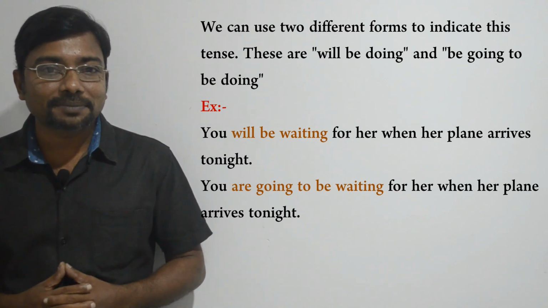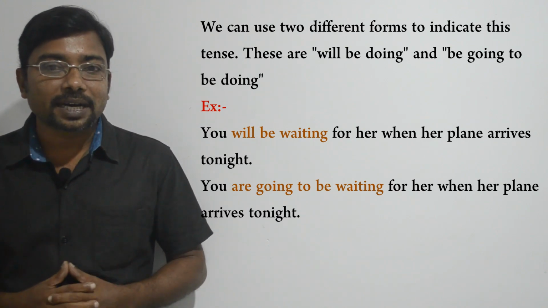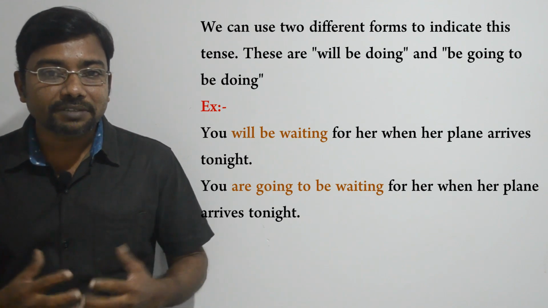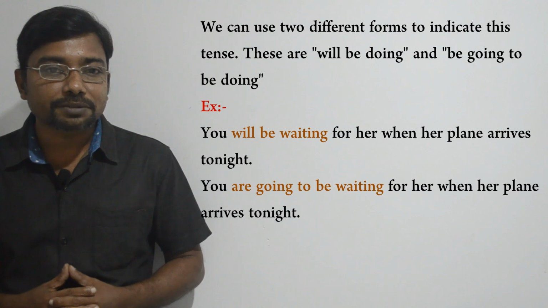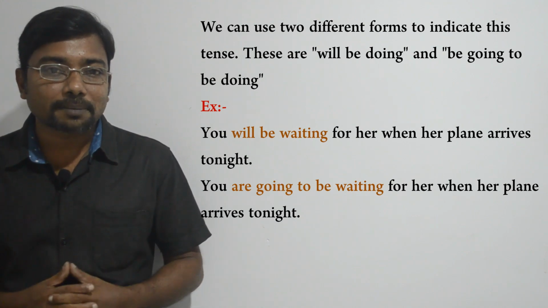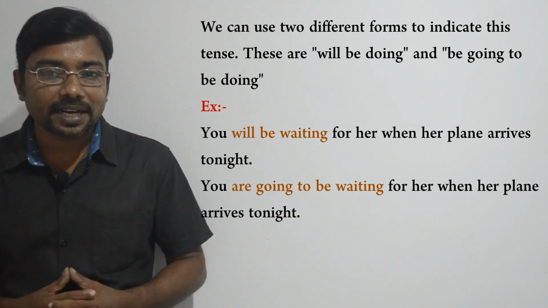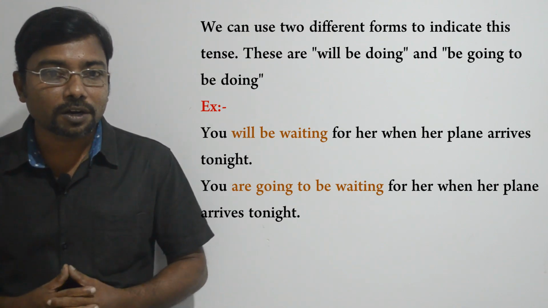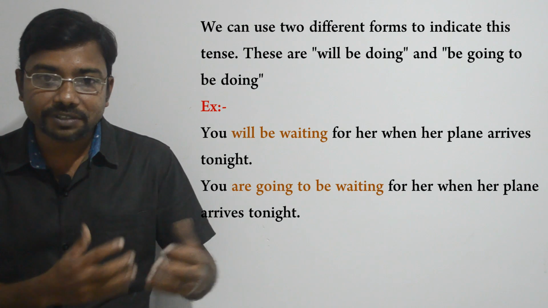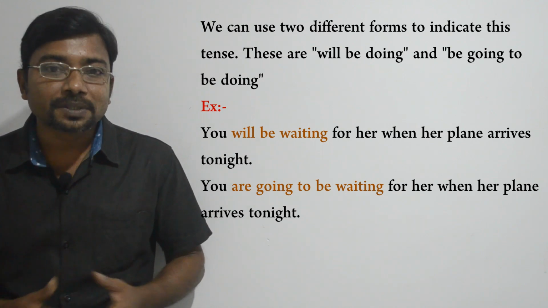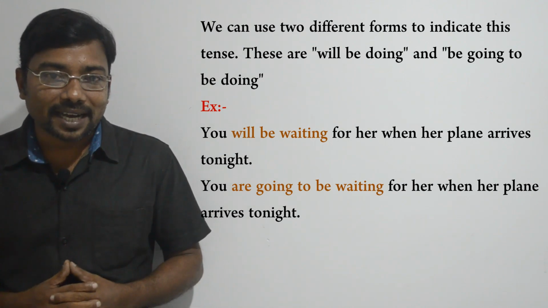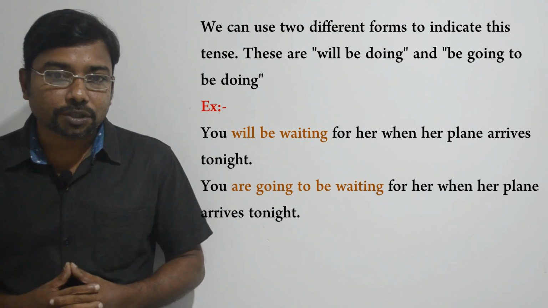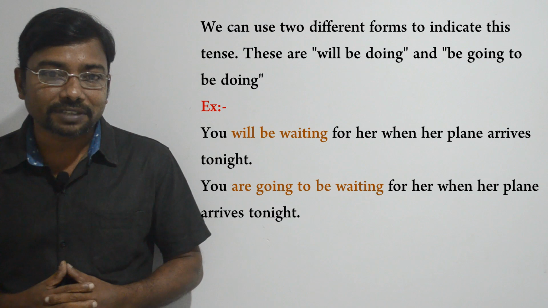Look at this example. You will be waiting for her when her plane arrives tonight. You are going to be waiting for her when her plane arrives tonight. Look at the first example. You will be waiting for her when her plane arrives tonight. Here we talked about future ongoing activities. The action will occur in the future and it will continue until her plane arrives tonight. Okay, here we talked about ongoing activities in the future, so therefore we use future continuous tense.